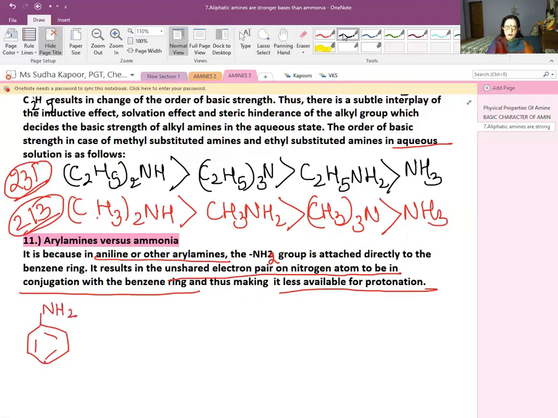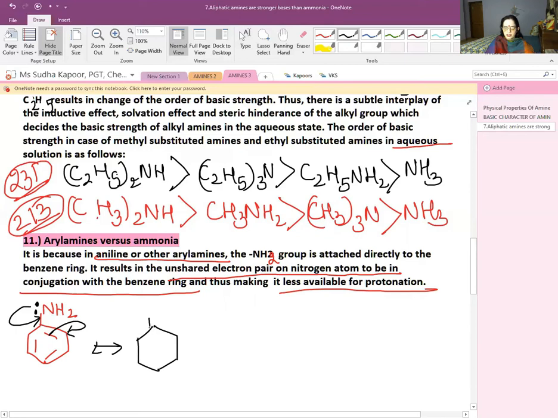We will be drawing the lone pairs on it. The lone pair is going to make the double bond, and the double bond is going to make the single bond. This is the double bond, NH2 with a positive charge on it, and a negative charge with the lone pair. The movement of the lone pair is towards the center, with the double bond at the base.